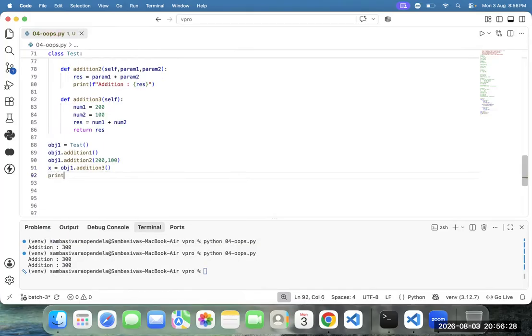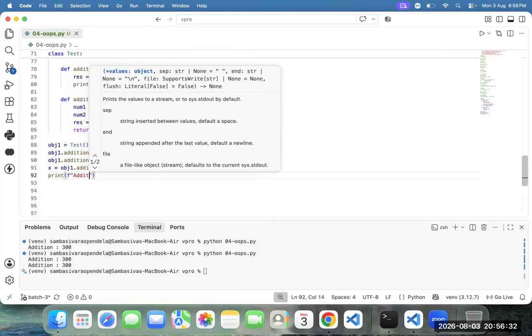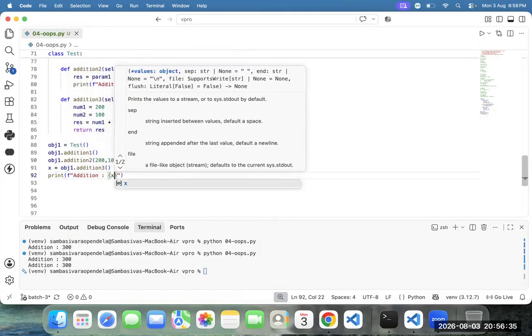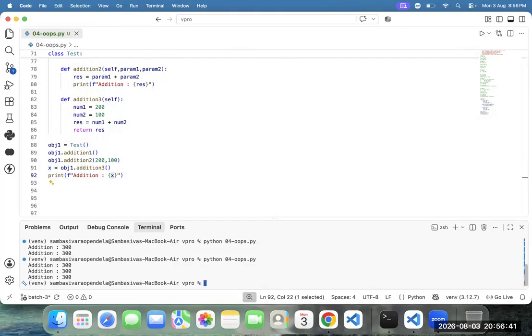And how to print? We need to print the format of what you want to print. Addition of x. Whatever the x is, that x we need to print. Run the code. Yes. Fine.